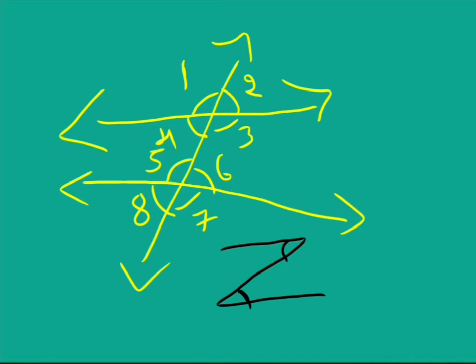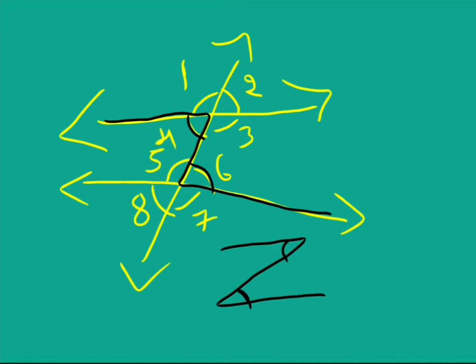So first let us discuss the alternate interior angles. Whenever two lines meet this transversal, you are going to get the Z shape like this. In this Z shape you have angle 4 and angle 6.